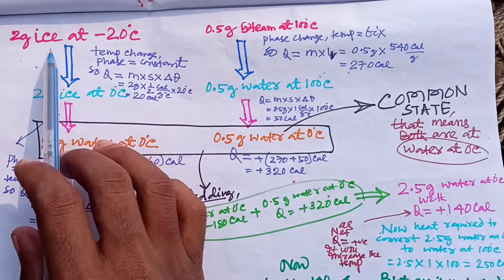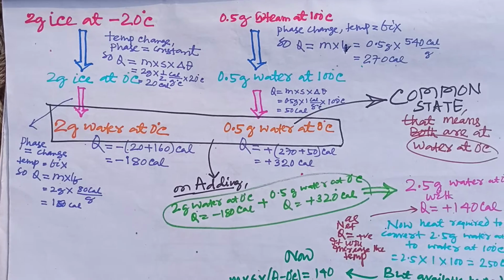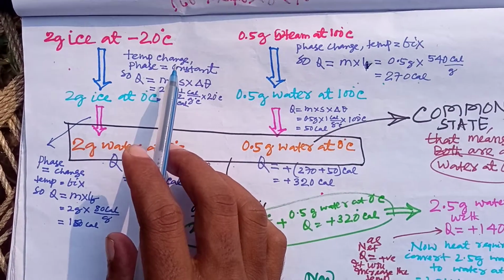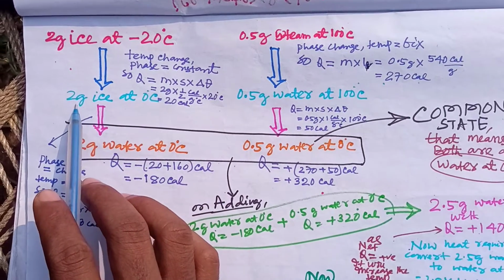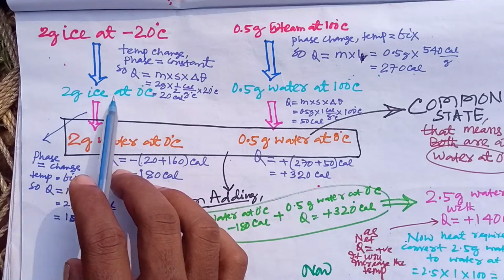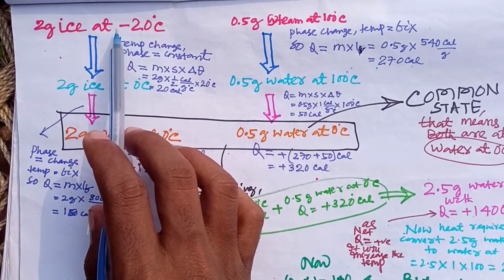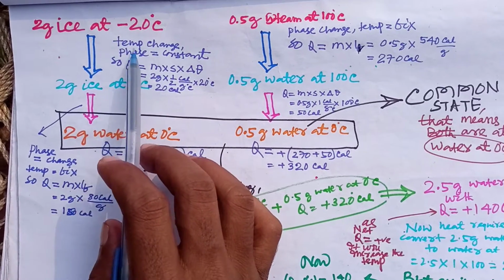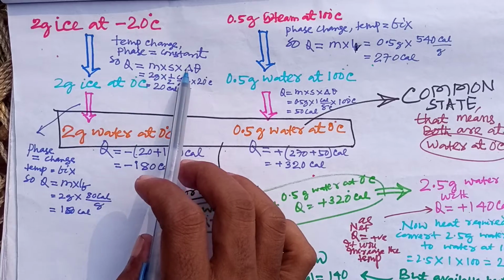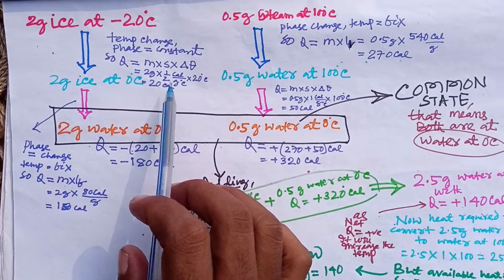For this, first of all we have to convert 2 gram of ice at minus 20 degree centigrade to 2 gram ice at 0 degree centigrade, and then 2 gram ice at 0 degree to 2 gram water at 0 degree centigrade. On going from this step, the temperature changes but the phase is constant, so we have to use Q is equal to ms delta theta. So here it comes out to be 20 calorie.